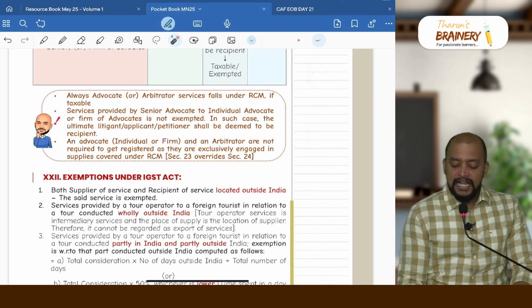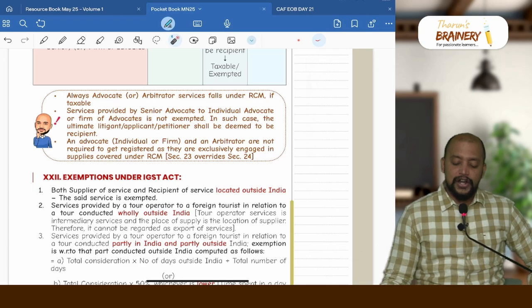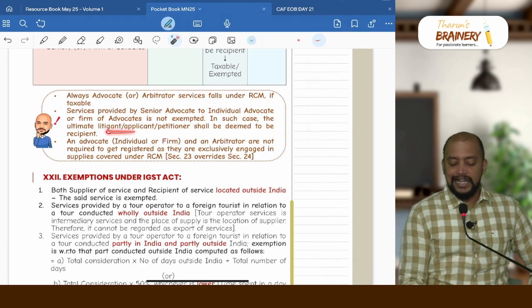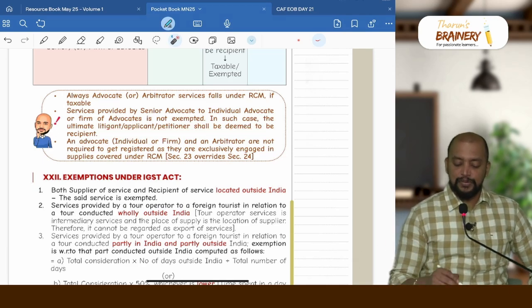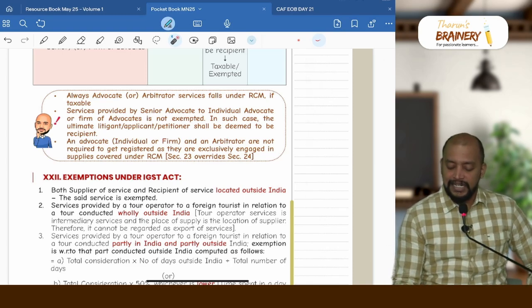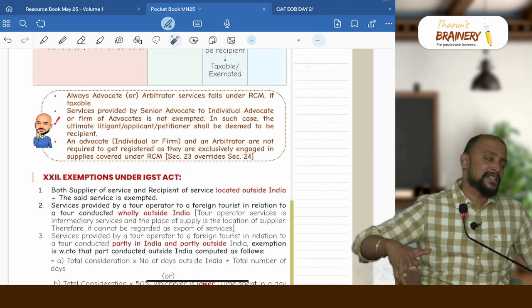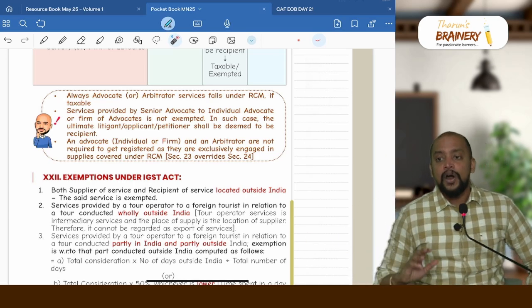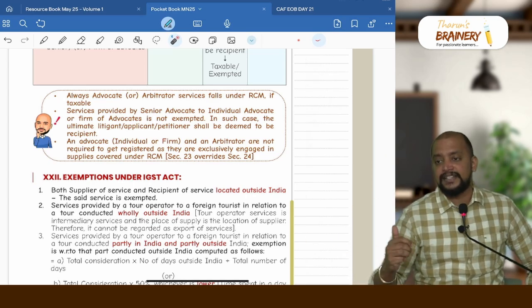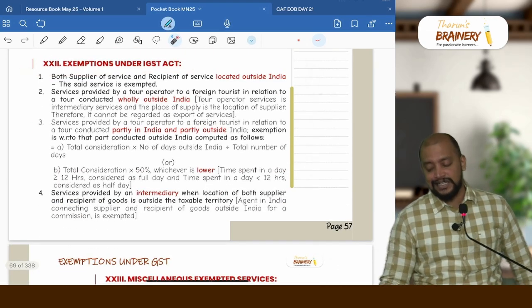Service provided by senior advocate to individual advocate or firm of advocate is not exempted. In such case, the ultimate litigant or applicant shall be deemed to be recipient. An advocate, that is individual or firm, and arbitrator are not required to get registered. Why are they not required to get registered? Because their outward supply will be either exempted or it will be covered under RCM, so they are exempted from registration. Then we have exemptions under IGST Act.